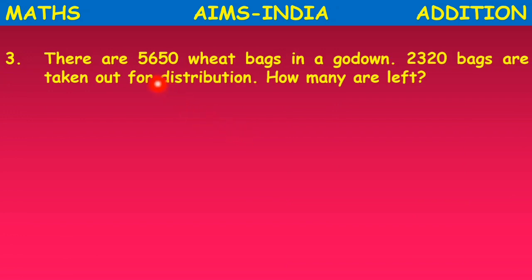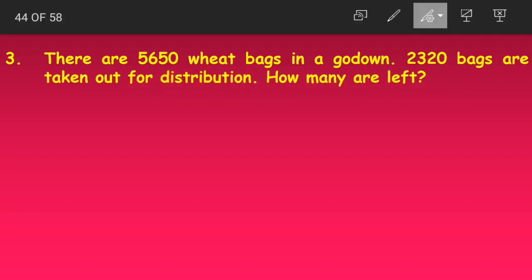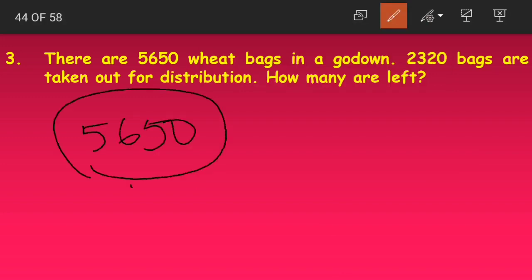There are 5650 wheat bags in a godown. 2,320 bags are taken out for distribution. How many are left? Okay, there are 5,650 bags, total number of bags. From that we took out 2,320 bags. So that means we have to subtract.